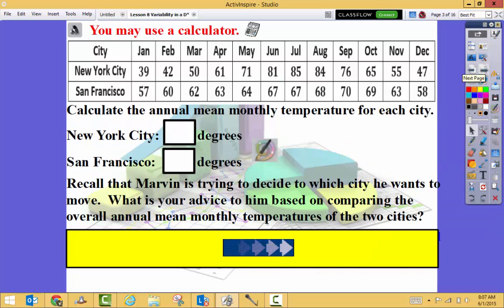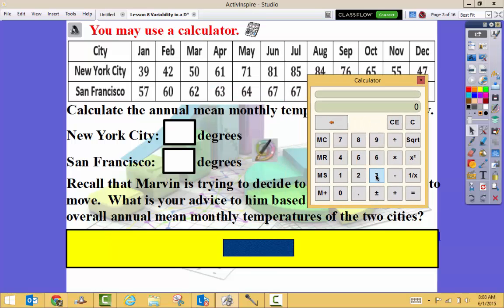Okay, so let's look at this. Calculate the annual mean monthly temperature for each city. You can use a calculator. So what am I going to do? Well, I'm going to add up all these numbers, 39 plus 42 plus 50.